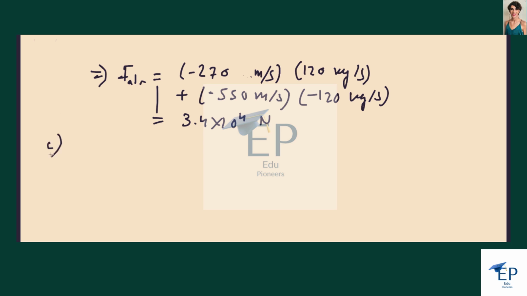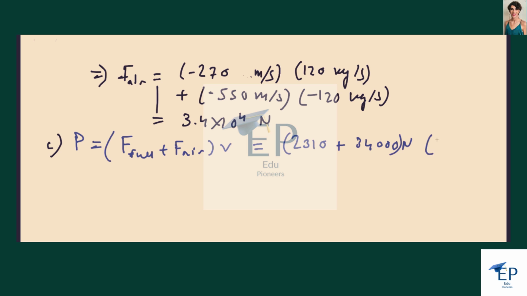Okay? And finally, in part C, we want power. And so power is given by force, the combined forces, thrust from fuel plus thrust from air, times distance over time. So that would be the velocity of the aircraft. And so this is 2310 plus 34,000 newtons times 270 meters per second. And so power is 9.696 times 10 to the 6 watts.